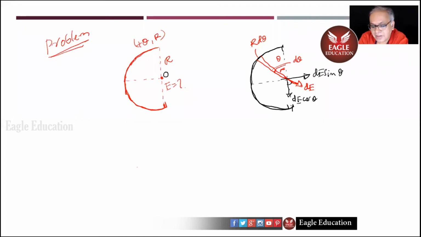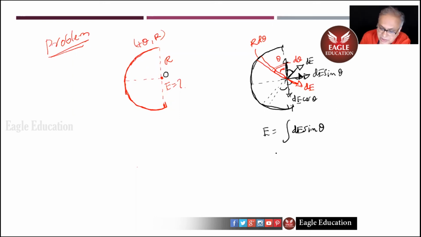Right? Now if I take this one, what will happen? This dE will be like this, isn't it? So if that was theta, this will be theta, and this will be theta. So what do you get here? dE cos theta, this is dE sin theta. So what should I do now? dE cos theta cancels out. So E equals integral dE sin theta.